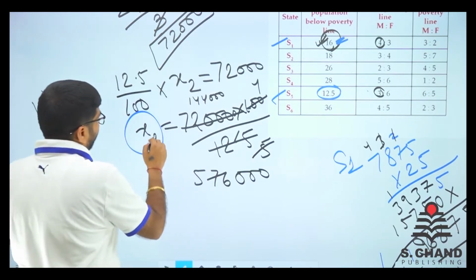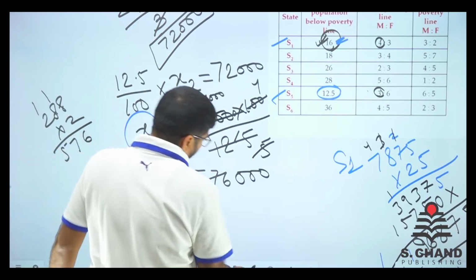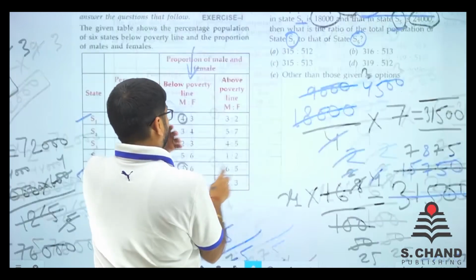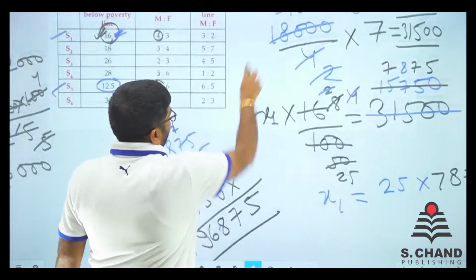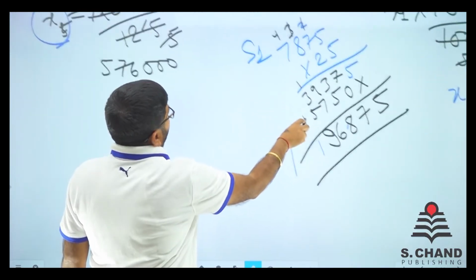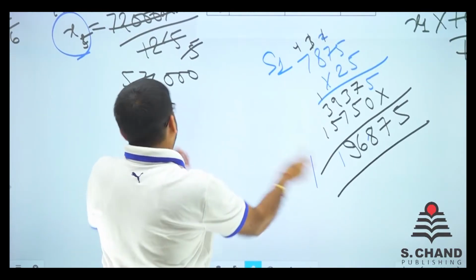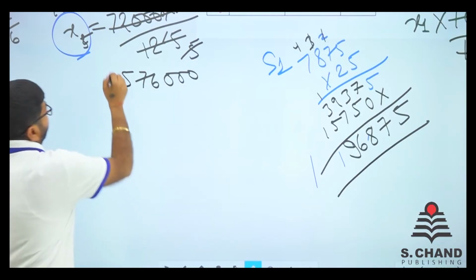S5. We can write it S5. Now, what is asked? We have to find out the ratio of S1 to that of S5. S1 to that of S5. So both are on the screen, S1 and S5. We'll have to find this ratio.